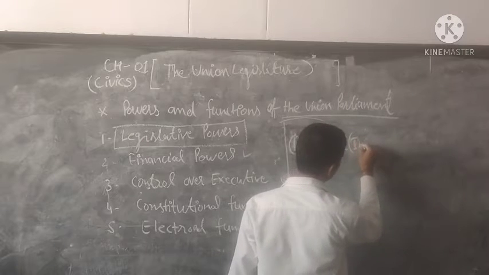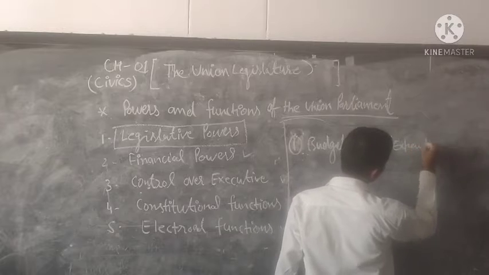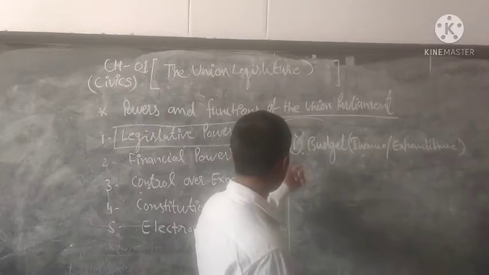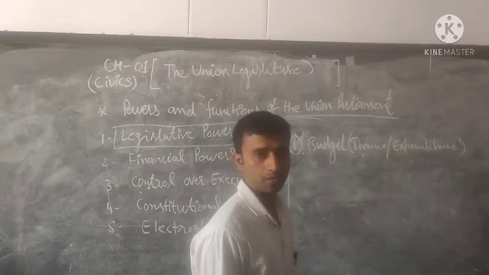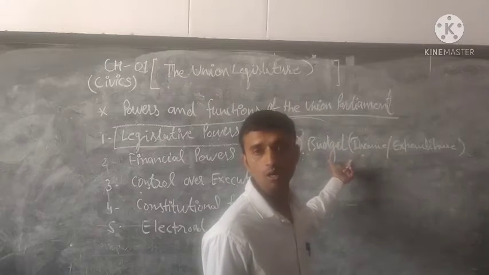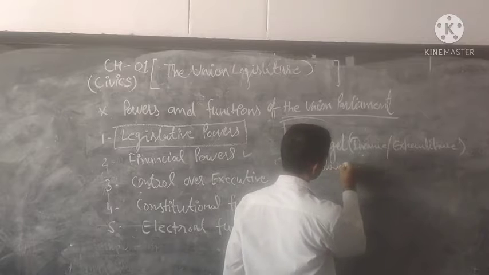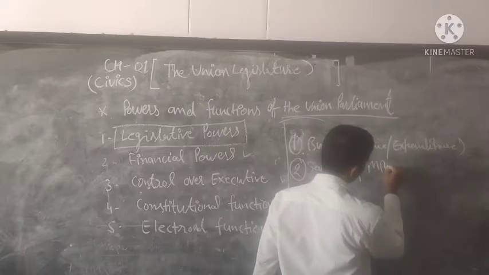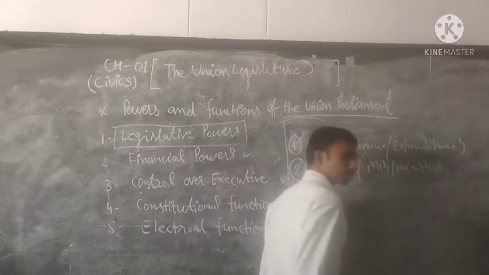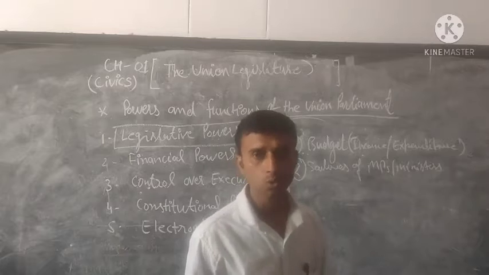Budget. All types of income and expenditure are decided by the Parliament. Each and every financial year, the budget is prepared by the government, but it is approved by the Parliament. It is the financial power of the Parliament. Second, salaries of MPs and ministers are also determined by the Parliament from time to time.